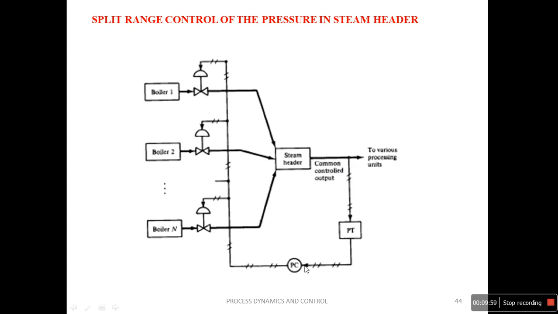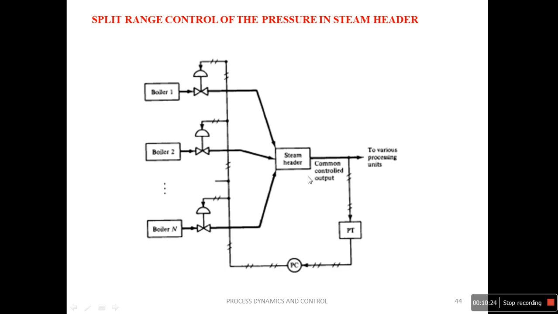That is given to the controller. This controller is divided into different units depending upon the number of boilers. So that simultaneously changes the steam coming from the different boilers. Like that, by having a single measurement and more than one manipulated variable, we are able to control the pressure in the steam. So this gives the split range control.